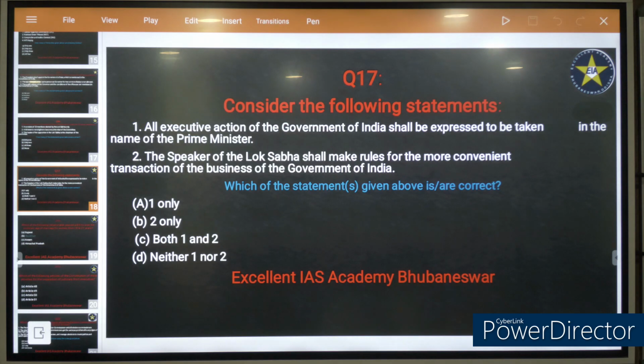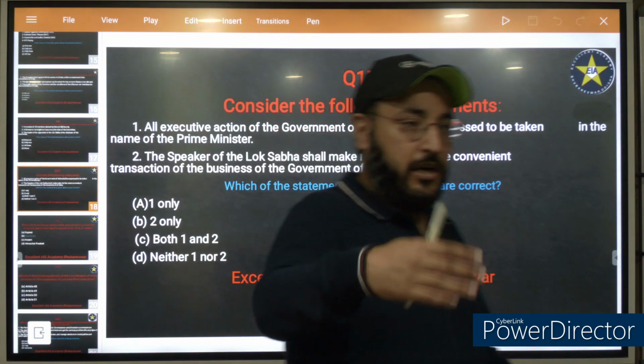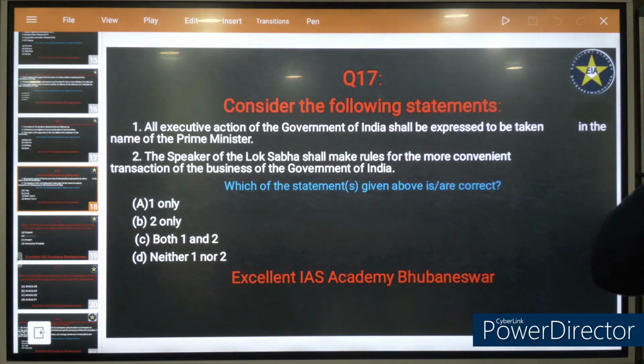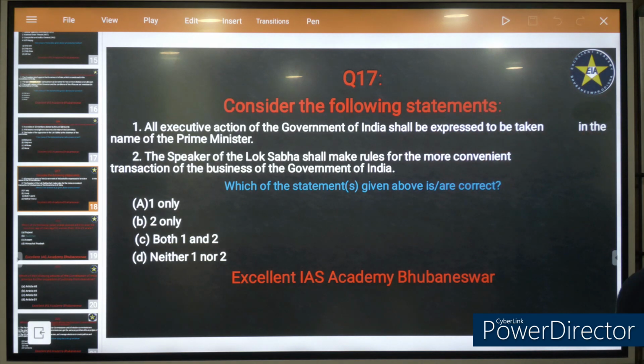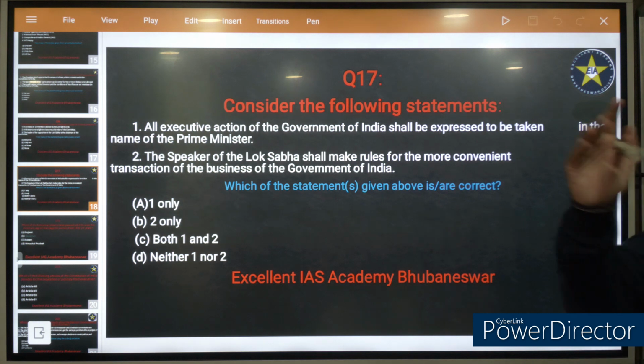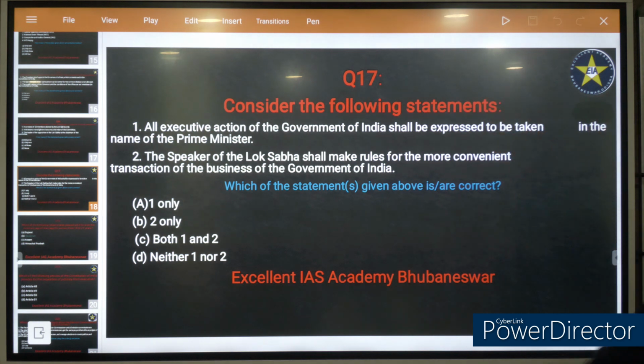The Speaker of the Lok Sabha shall make rules for the convenient transaction of the business, which simply means how the parliament should function. The rules and procedures related to the functioning of the parliament. So the statement says the Speaker of the Lok Sabha will formulate these rules. So that is also incorrect. The President will formulate.